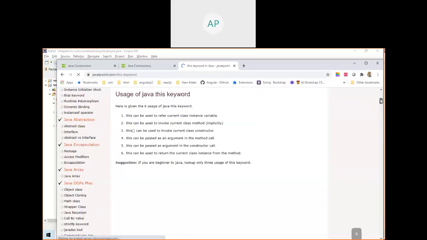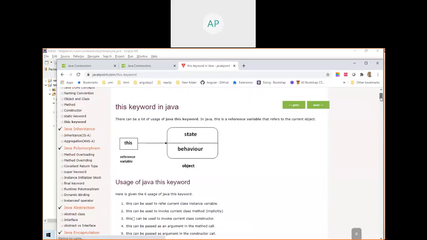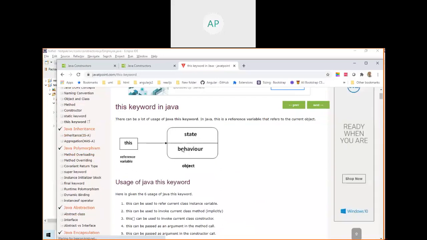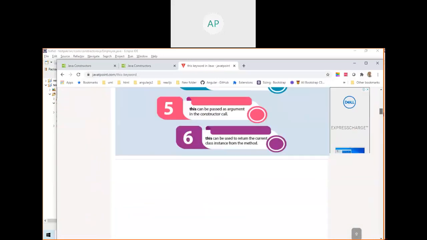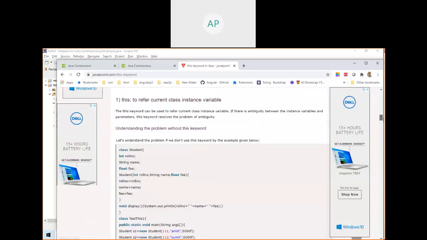Go to JavaTpoint. You get a lot of object information. See here, you get more. See here, state, behavior. What is state? All the variables we call state. Behavior, all the methods we call. So inside an object, what are the things available? Variables, state, and behavior. It's very important. They have some pictorial representation. This is JavaTpoint. You can learn this one. Try to go and see here.